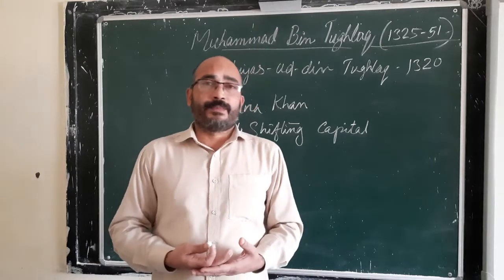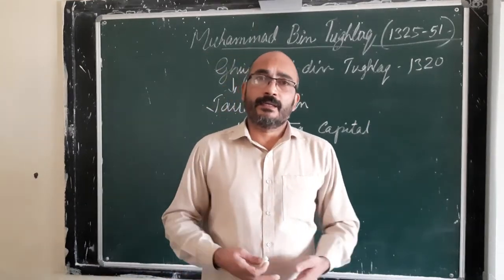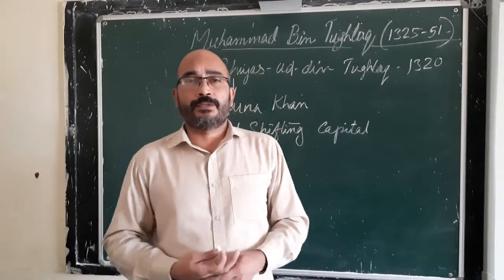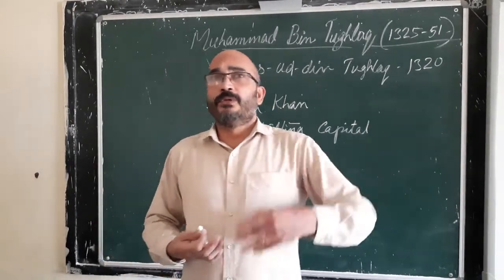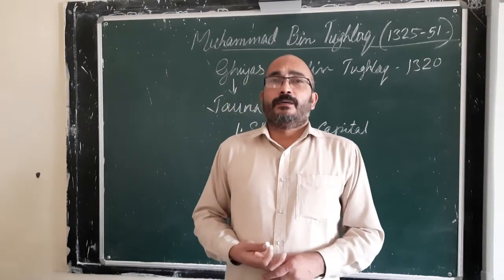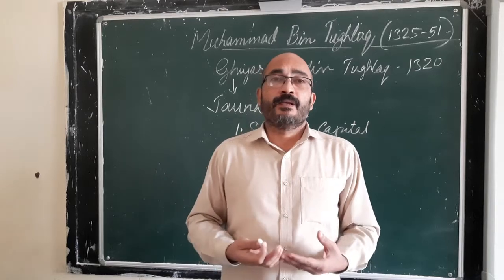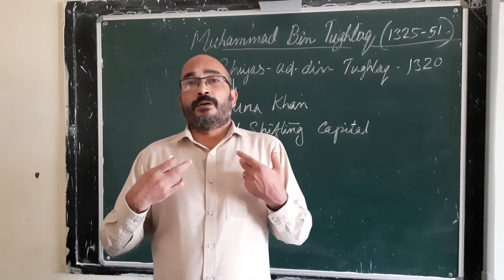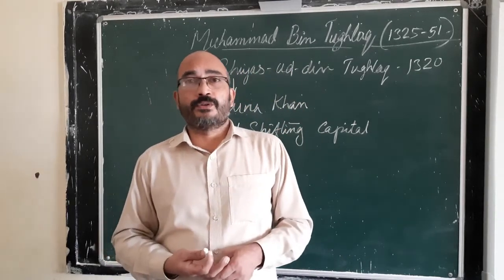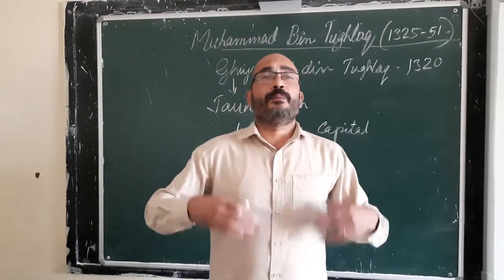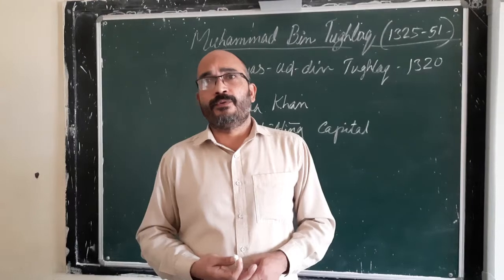Again, the capital was shifted as per the order of the Sultan. People left Devagiri and they went back to Delhi. And on these two journeys, a lot of money was lost, means spent. Then there was a lot of loss of human resources, materials, and cattle. So many cattle died on the way.